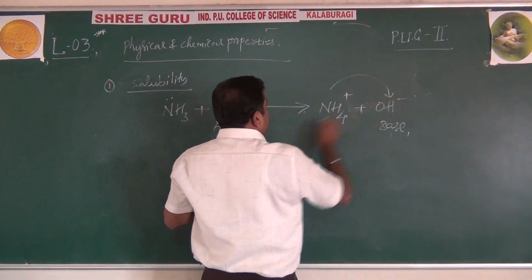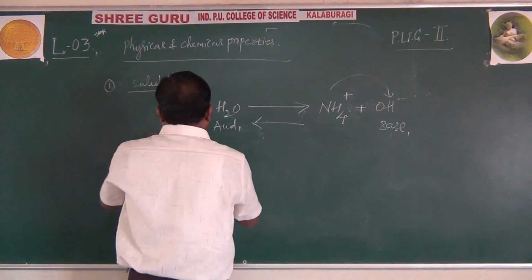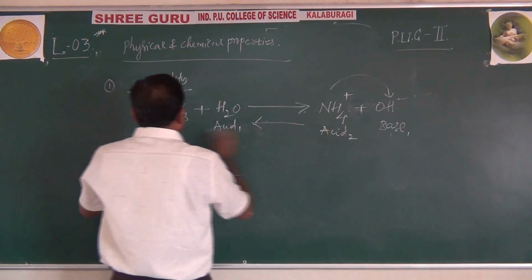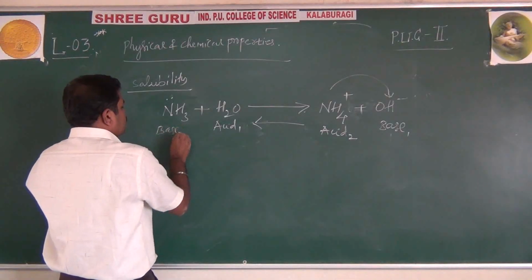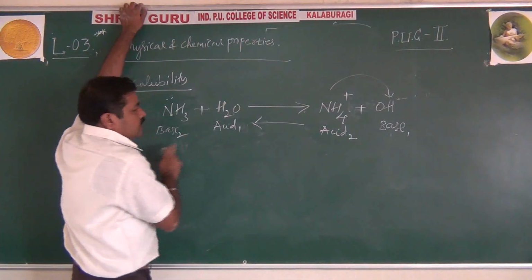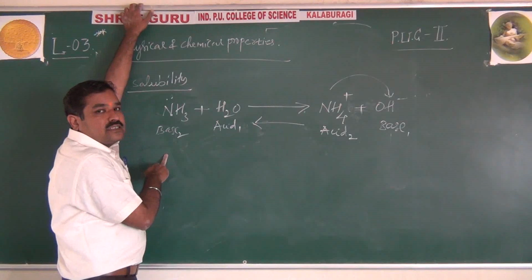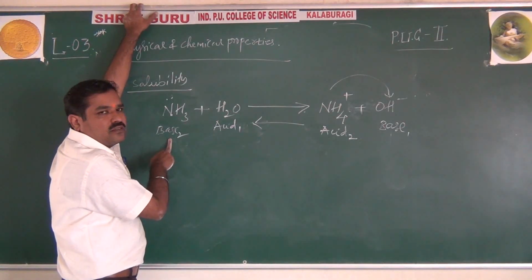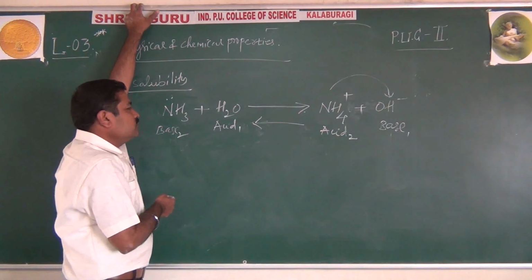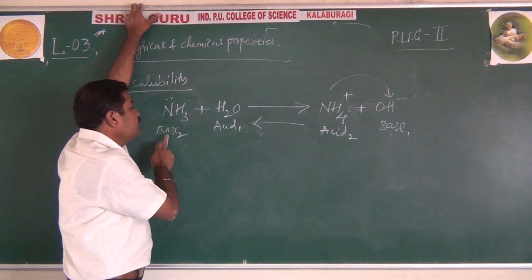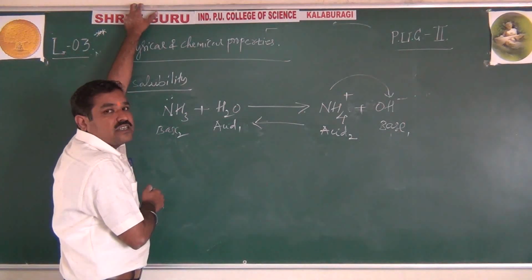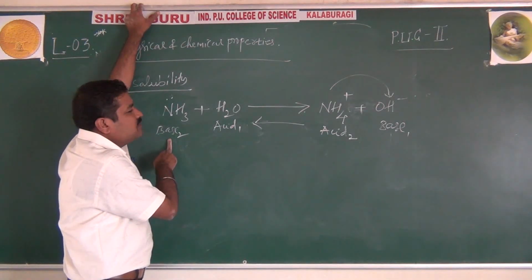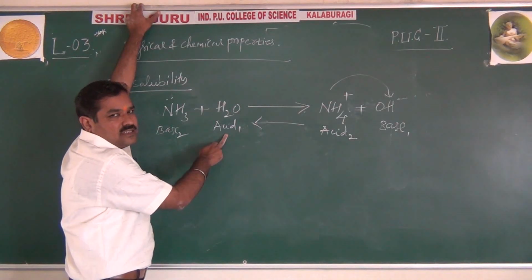In the back reaction, NH4+ donates a proton and once again forms NH3. This is acid 2, and this is base 2. So ammonia acts as a Lewis base, an electron pair donor. According to Bronsted-Lowry theory, it is a proton acceptor, the base, and the proton donor is the acid.